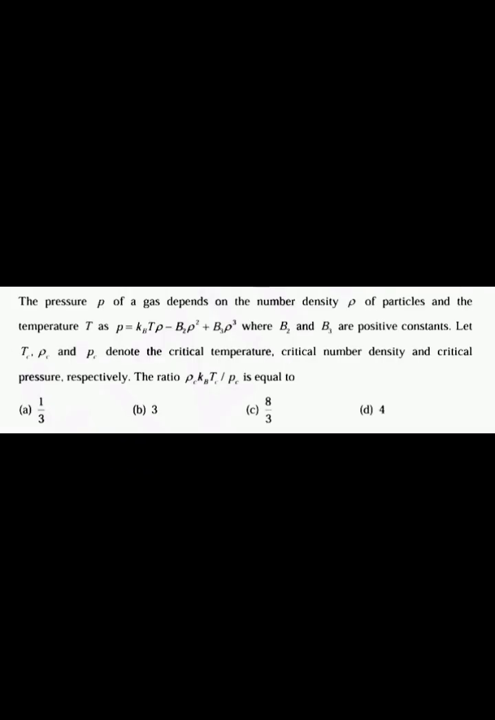The next question is, the pressure P of a gas depends on the number density rho of particles and the temperature T, as P is equal to kBT rho minus B2 rho square plus B3 rho cube, where B2 and B3 are positive constants. Tc, rho c and Pc denote the critical temperature, critical number density and critical pressure. The ratio rho c kB Tc by Pc is equal to dash.